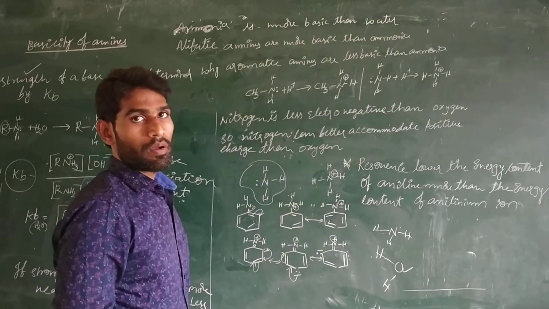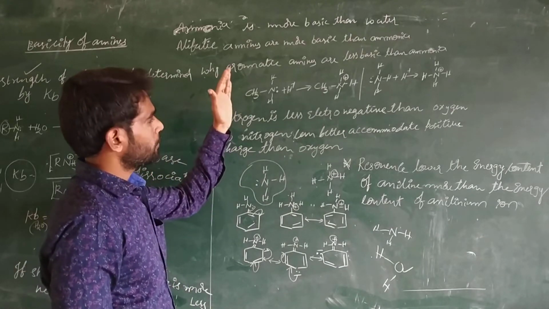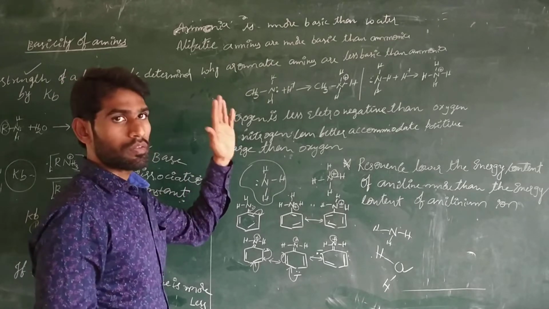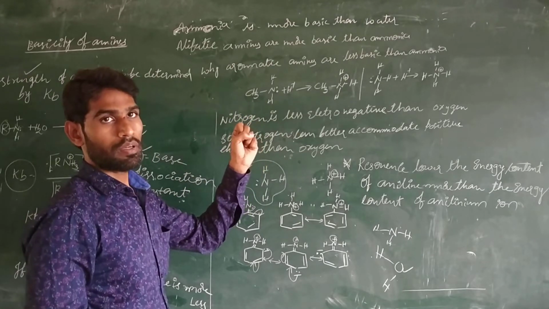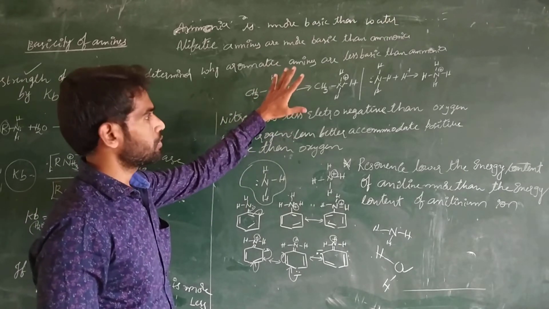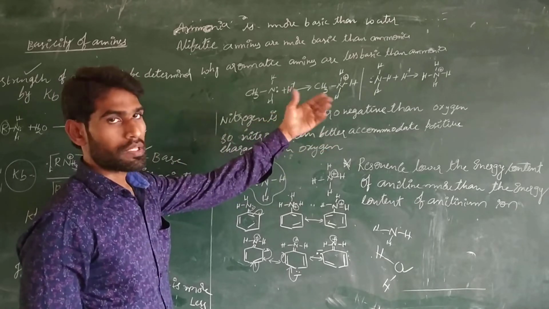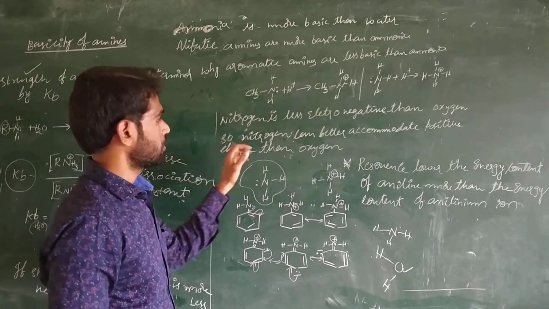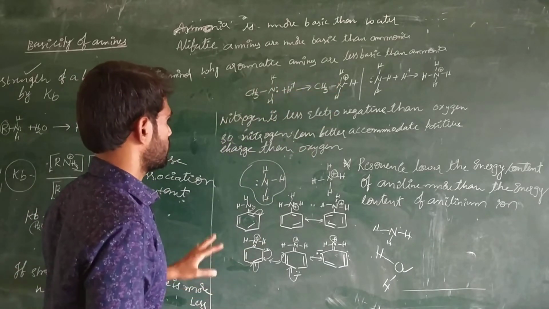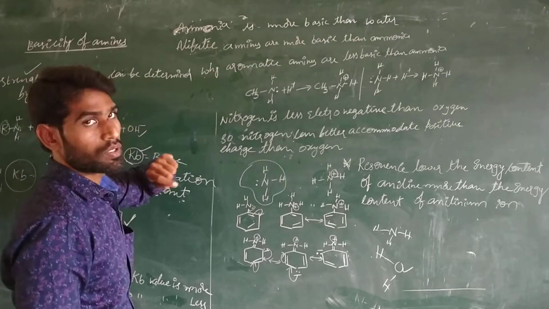The definition is that a molecule that better accepts the proton is a stronger base compared to one with less acceptance of protons. So amine is more basic than water.